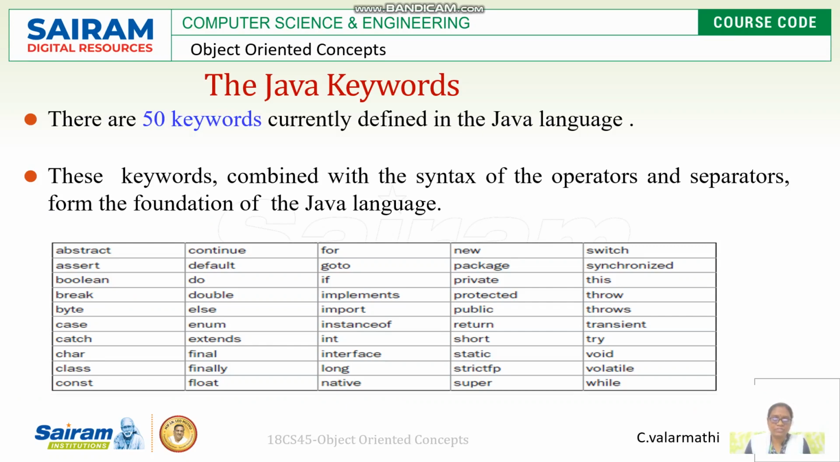The Java keywords. In the Java language, there are 50 keywords currently defined in this version. Many of the keywords we are already familiar with. They are sorted in A to Z alphabetical order, so it starts from abstract, assert, boolean, break, byte, case, catch, char, class, const, continue, and so on. Likewise, there are 50 keywords currently defined in the present Java versions.